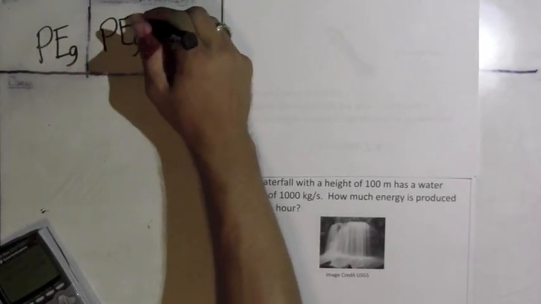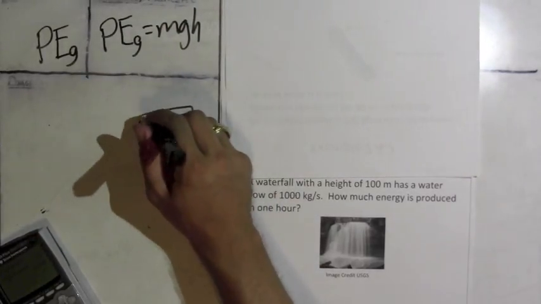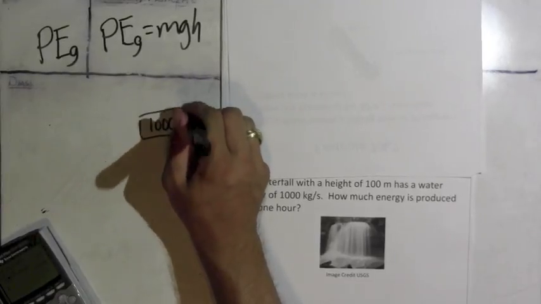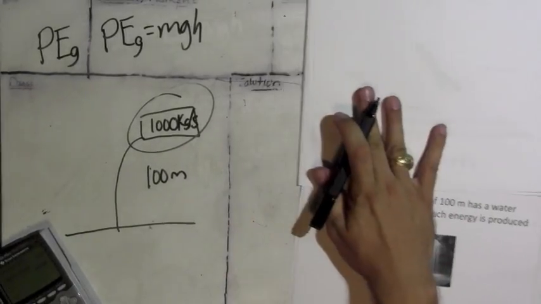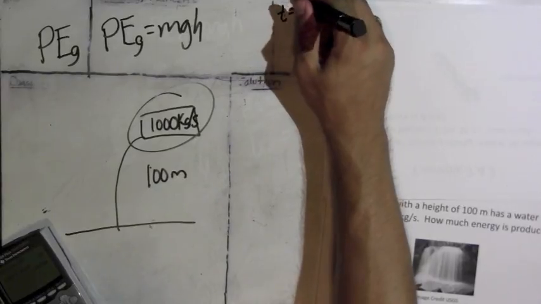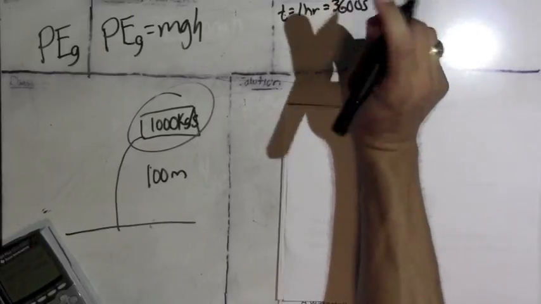Now, I also know potential energy is equal to mass times gravity times height. So what I have is 1,000 kilograms of water per second that flows over this waterfall that's 100 meters tall. This may be confusing for some people because you've never seen kilograms per second, but it does say how much energy is produced in 1 hour. So you have a time, and that time value is 1 hour, which is 3,600 seconds. You should know that conversion by now.